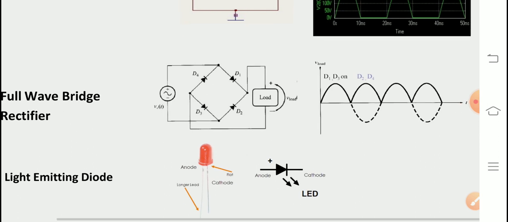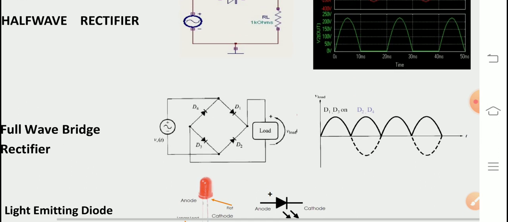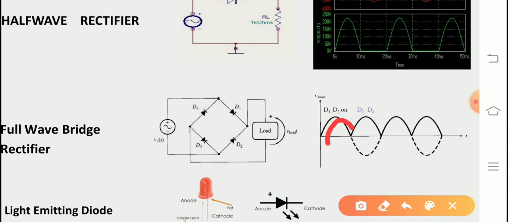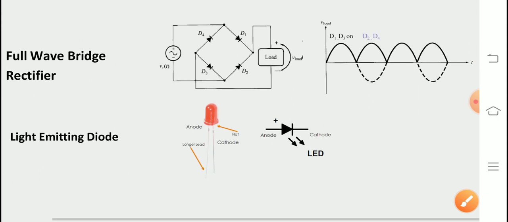What is the use of this one? Here also the input is the same, but the output will appear like this. There will not be any negative side. So you will get the full wave, but only on one side, the positive side.